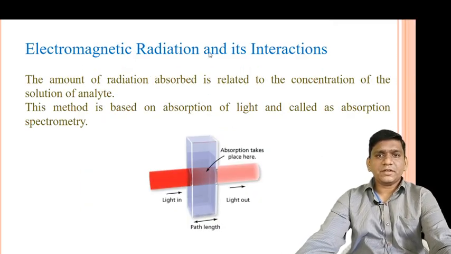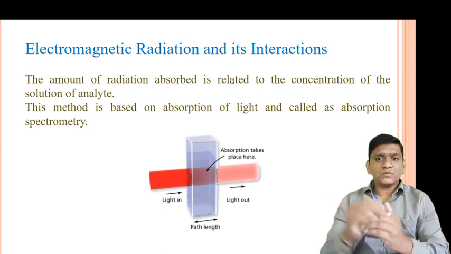So the next topic is electromagnetic radiation and its interaction. The spectroscopic method of analysis depends on absorption of electromagnetic radiation from the source. So friends, this method depends on the absorption of electromagnetic radiation from the source, and the amount of radiation absorbed is related to the concentration of the solution.